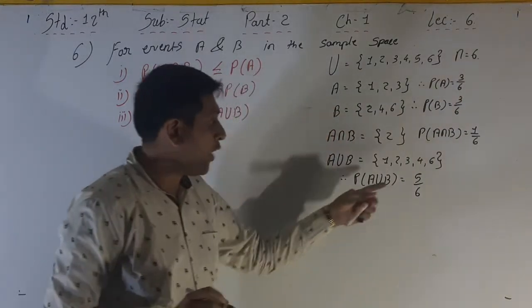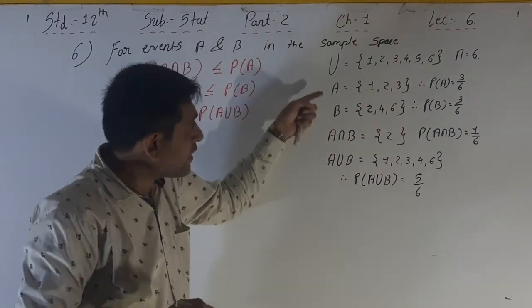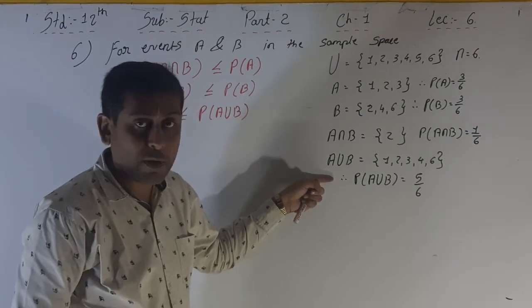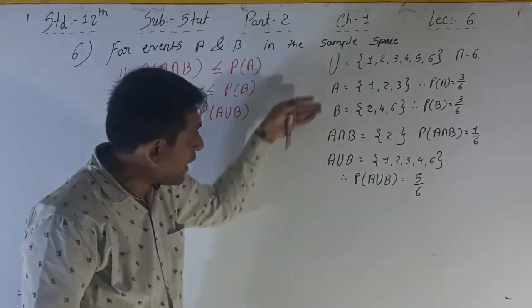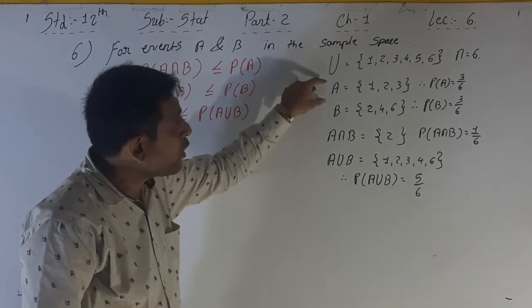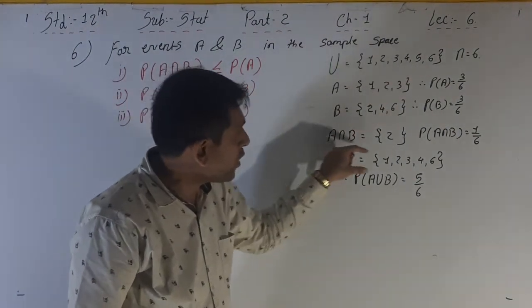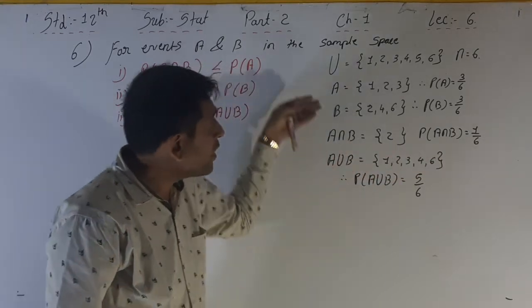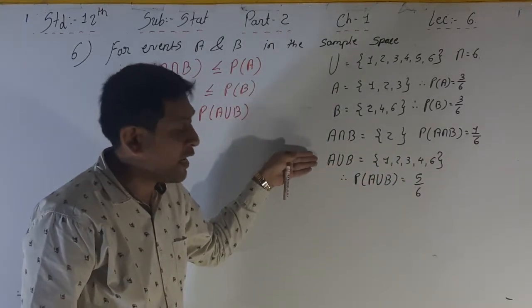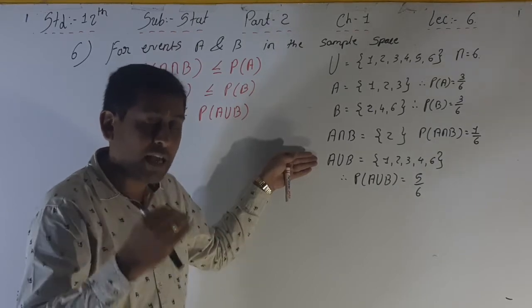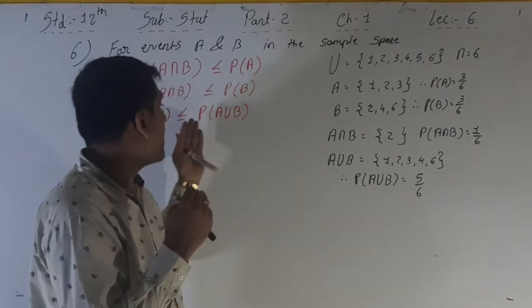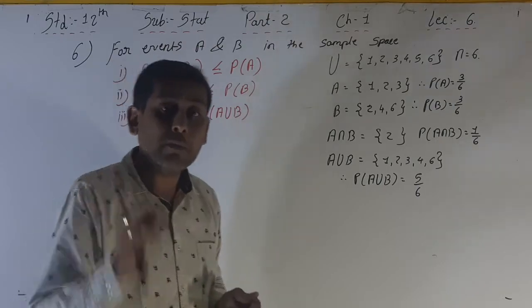So 5 by 6, and P of A is always less than P of A union B, because A is a subset of A union B. A is 1, 2, 3, A union B is 1, 2, 3, 4, 6, so A is a subset of A union B.